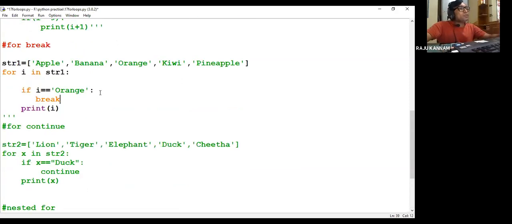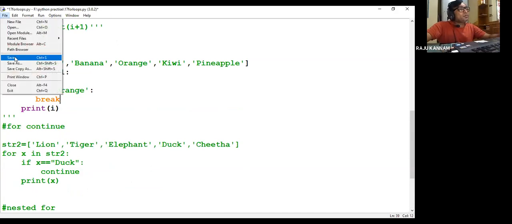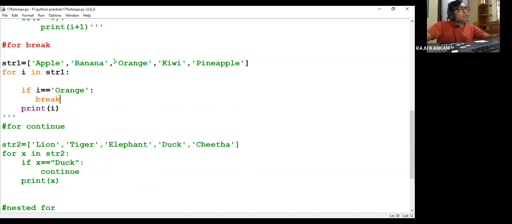Can you guess the output now? What will be the output? Can you guess what will be the output in this scenario? What will be the answer for this particular program? If I write break here, what will be the answer? No, not apple, banana, orange.